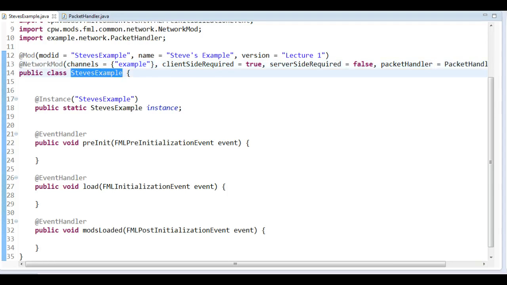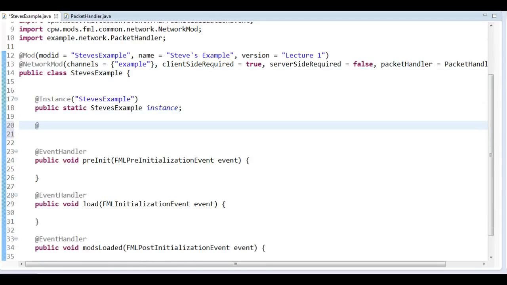The next thing I want to go through now before the break is something called proxies. Okay, so how do we do this? Well, we go in here and we want to add something called an annotation here, SidedProxy, with a capital S. So we want to define two different proxies here, one client side and one server side. And I need to tell it where it is. I'm going to tell it, well, we have it in example.proxies.ClientProxy. Of course that doesn't exist, but I'm going to create it in just a bit.